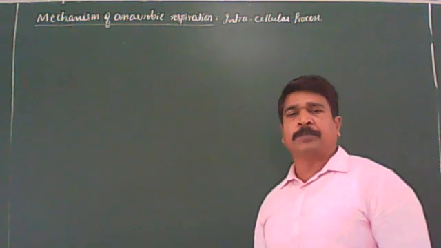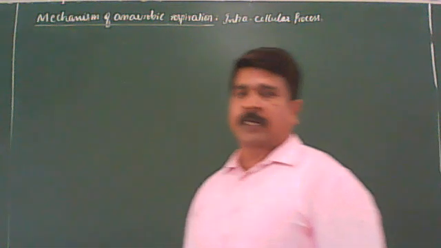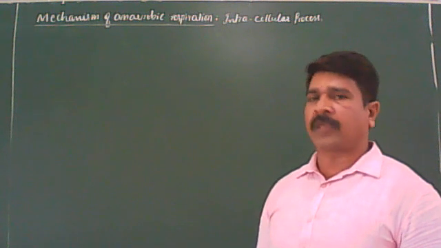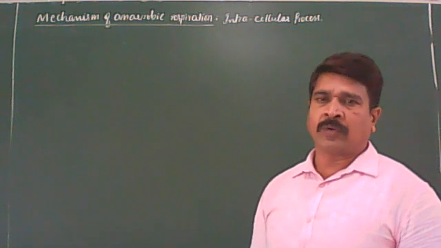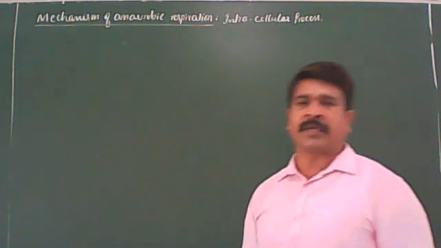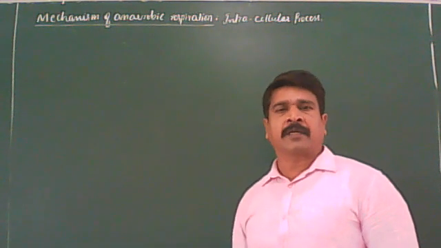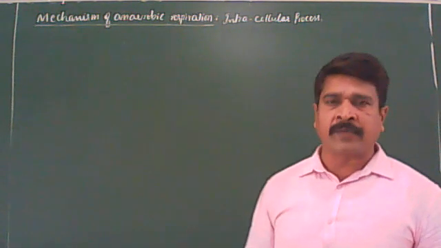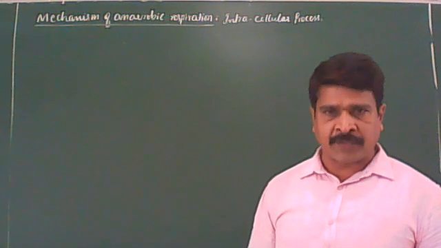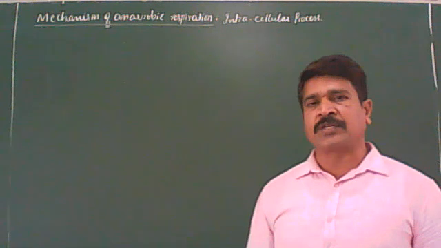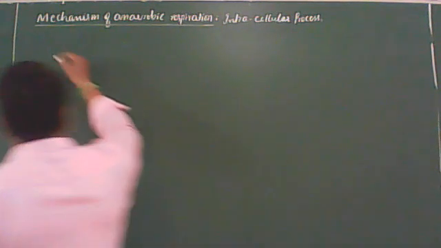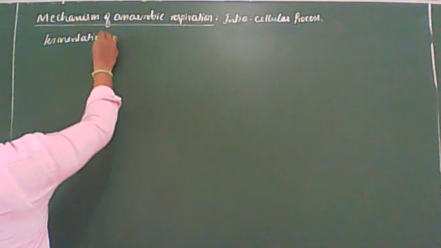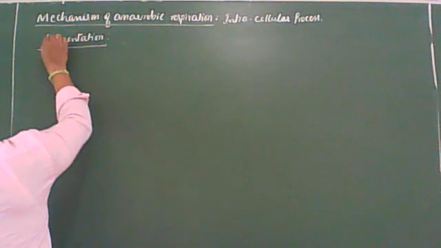Here, glucose is incompletely or partially oxidized into carbon dioxide and ethyl alcohol with the release of a less amount of energy, that is, 2 ATP molecules or 56 kilocalories of energy. Anaerobic respiration is also called fermentation.